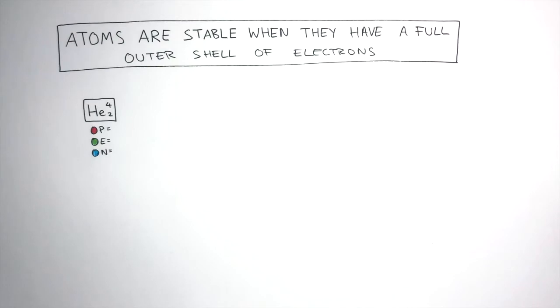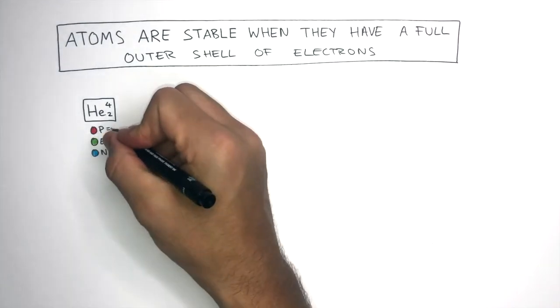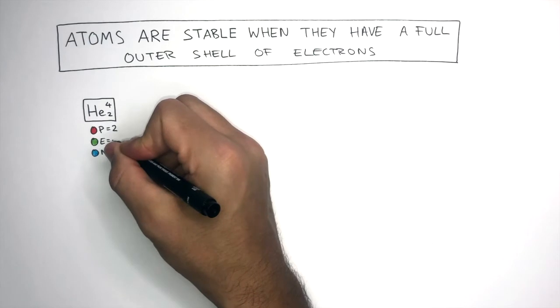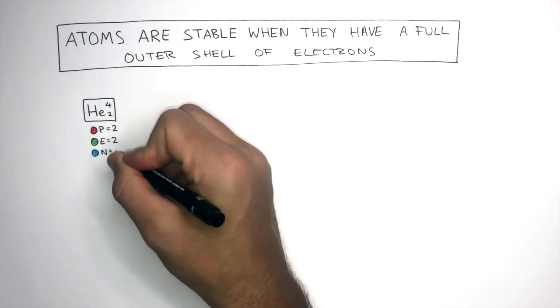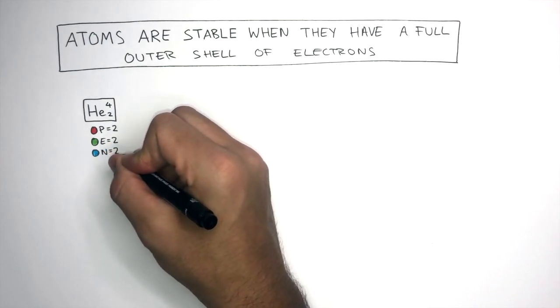Helium is in group 0. It's the first noble gas. It has a mass number of 4 and an atomic number of 2. Its atomic number of 2 means it has 2 protons and 2 electrons. And 4 take away 2 means there are 2 neutrons.